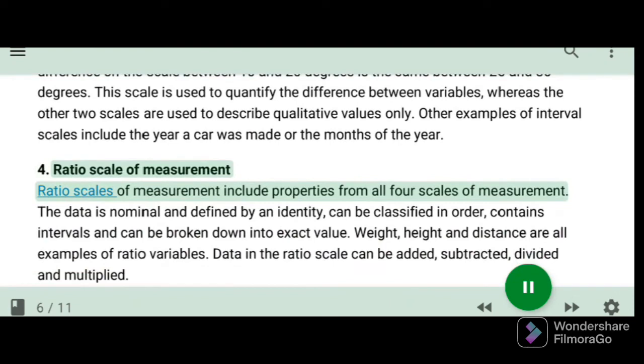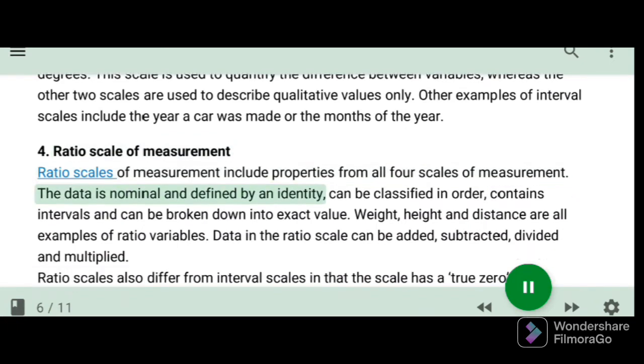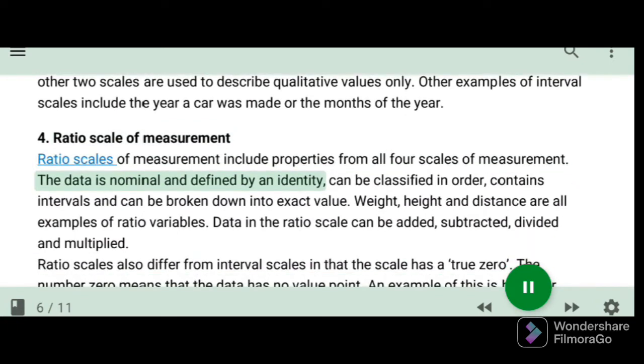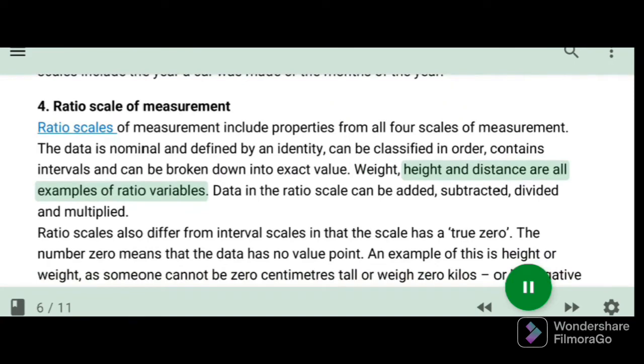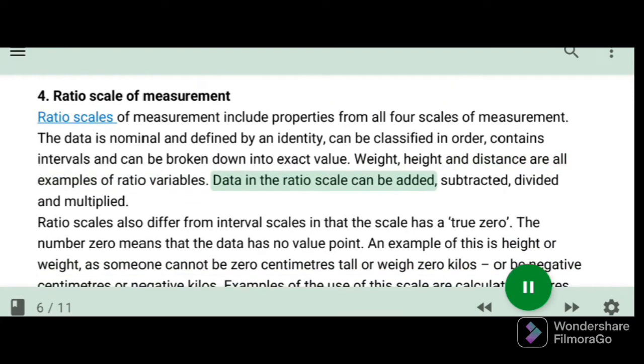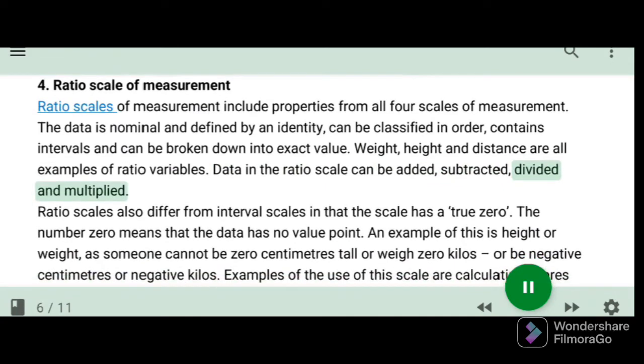4. Ratio scale of measurement. Ratio scales of measurement include properties from all four scales of measurement. The data is nominal and defined by an identity, can be classified in order, contains intervals and can be broken down into exact value. Weight, height and distance are all examples of ratio variables. Data in the ratio scale can be added, subtracted, divided and multiplied.